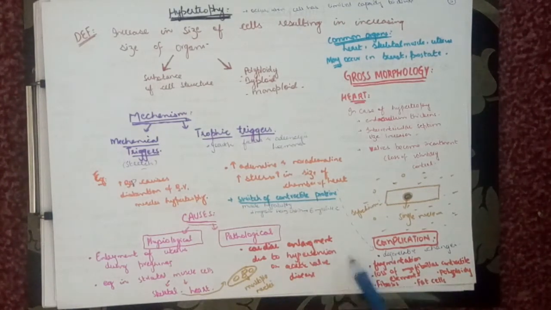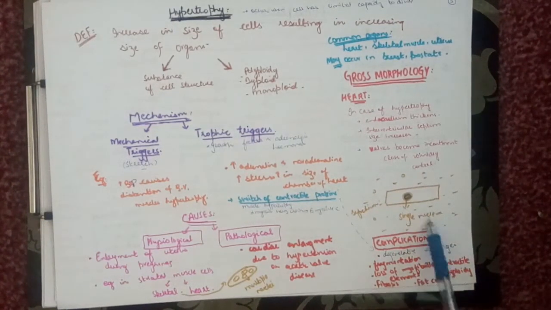Normally, if you see here in gross morphology in heart, if hypertrophy occurs in heart, as a result of this, there would be endocardium thickness, our interventricular septum size will increase, and the valve will become incompetent, that is loss of voluntary control. It is clear from here that heart has a single nucleus, around which syncytium is present. This is the normal hypertrophy mechanism.